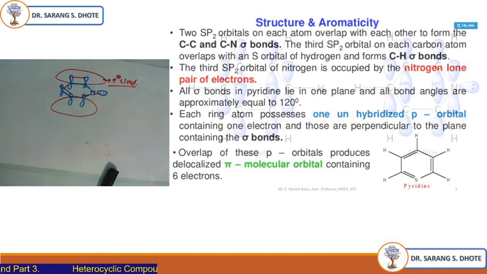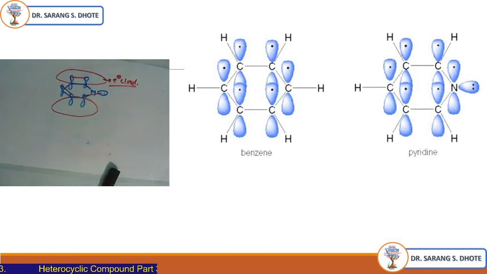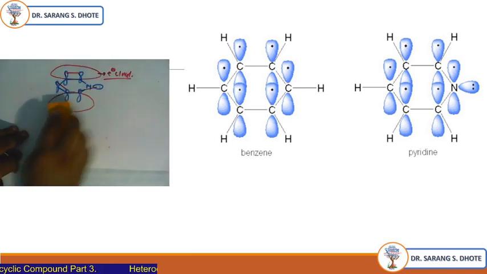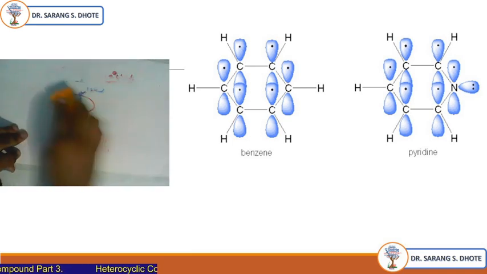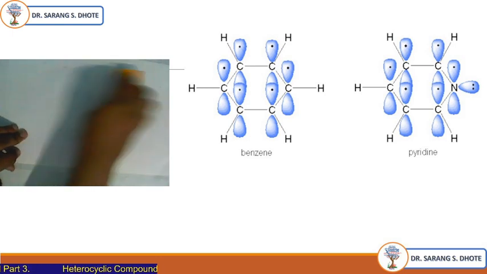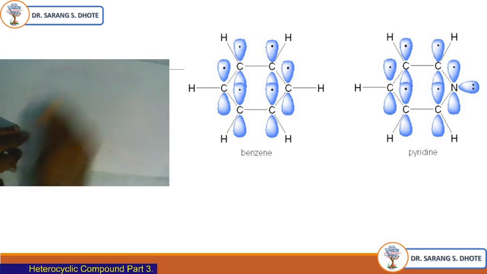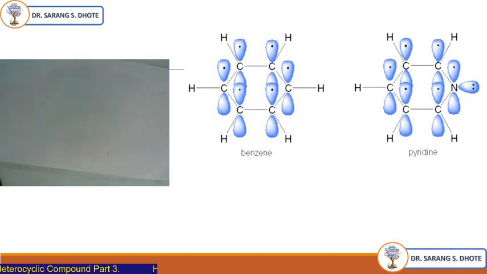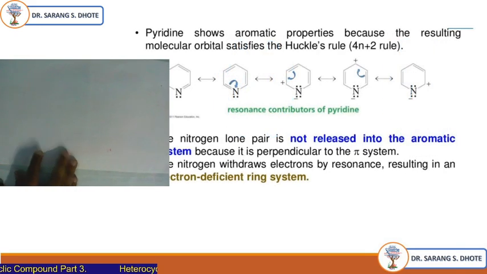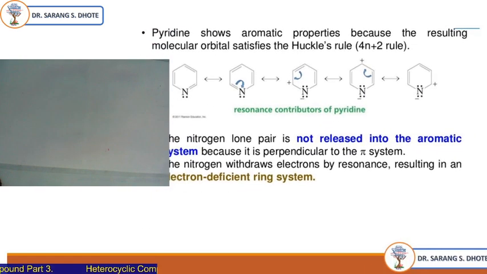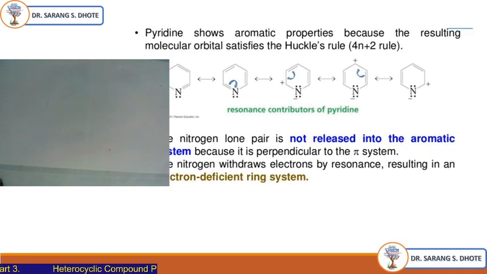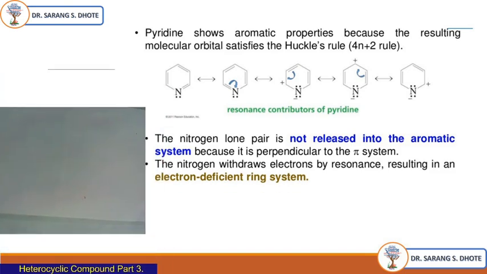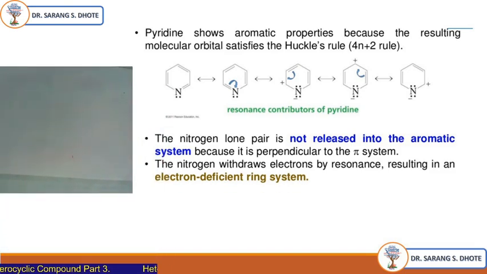Now next is what? See, this is the structure. Benzene versus pyridine, similar. Only difference is what? In benzene there are a total of 6 carbon atoms, but here instead of a carbon there is one heteroatom, nitrogen. Now, pyridine shows the aromatic property because it has 4n plus 2 pi electrons.